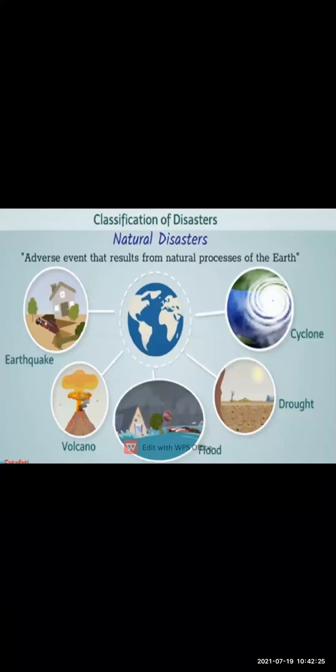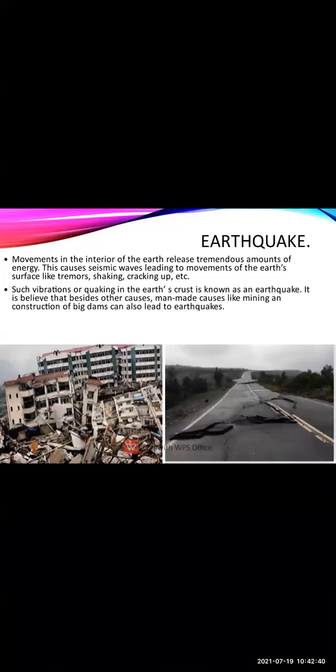Okay, then we are going to study about natural disasters. A natural disaster can be anything: earthquake, volcanic eruption, floods, droughts, or cyclones. Today we will see our first topic, that is earthquake. Now what is the meaning of earthquake? The movement in the interior of the earth's crust.